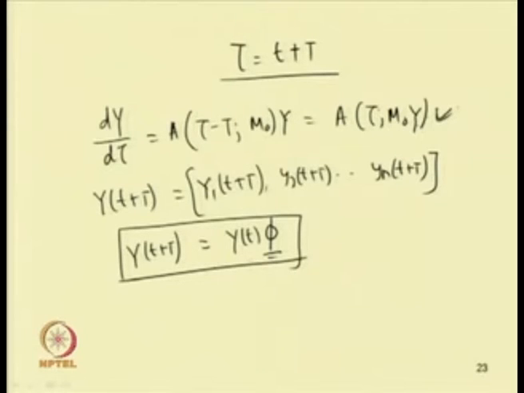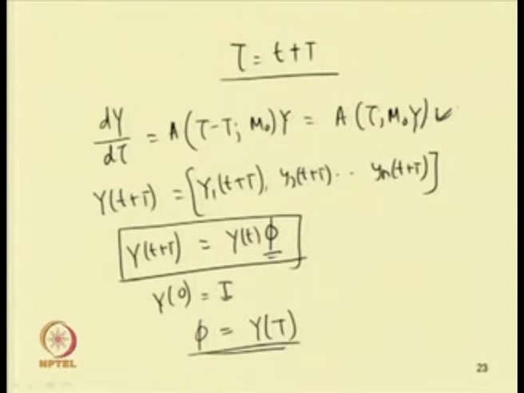To obtain this Φ matrix, we can take this y(0) initial condition as I. As at t equal to 0 we are taking this equal to I, then Φ can be obtained by this y(T).